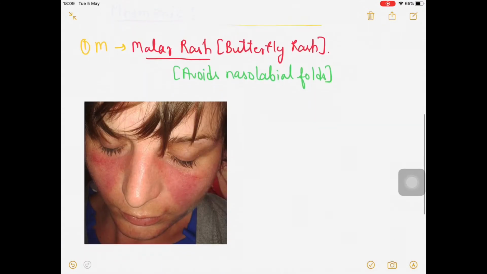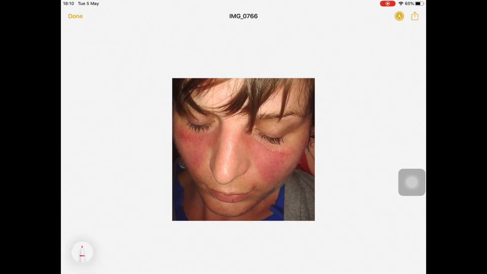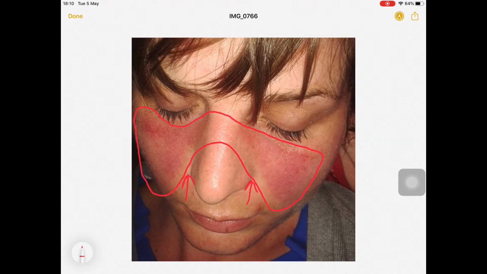Look at this image, that is the malar rash. You can easily appreciate that this is a kind of butterfly rash. If I highlight this, it will look like that. One more thing you can see: these are the nasolabial folds, and in this picture the nasolabial folds are not involved, or I can say they are spared.